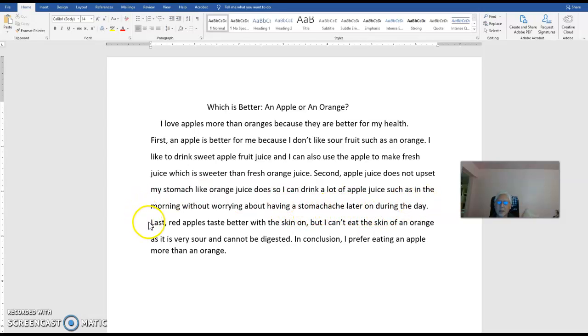My last supporting sentence is, last, red apples taste better with the skin on, but I can't eat the skin of an orange, as it is very sour and cannot be digested.